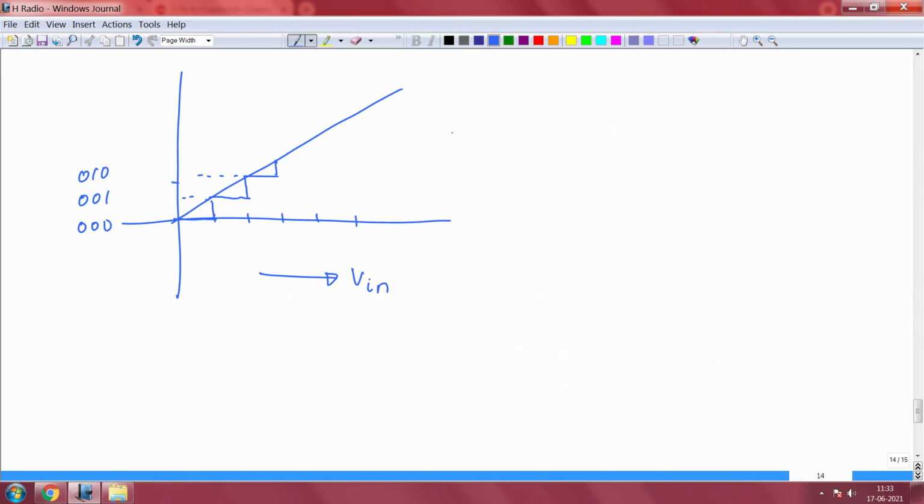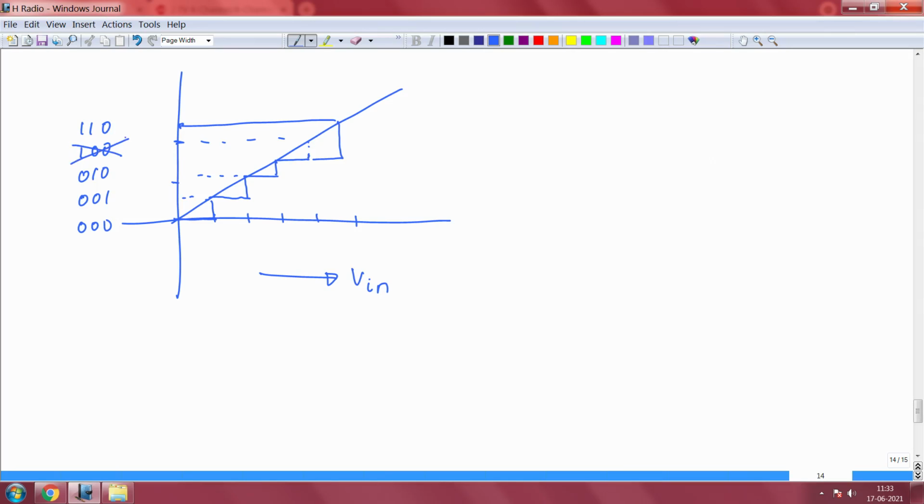If an ADC is not performing up to the mark, at this point what would happen is, it should have triggered here, but this line will be missing. So what it will trigger is this, instead of triggering the previous code 010, then it should be 100 and 110.